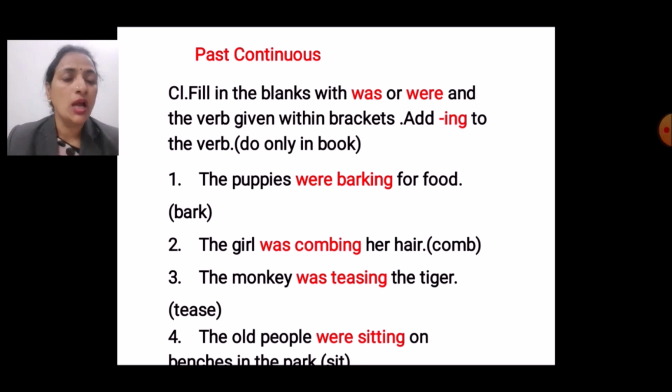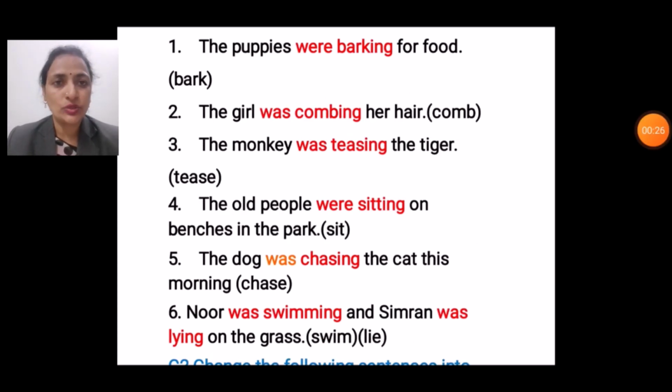Fill in the blanks with was or were and the verb given within brackets. Add ing to the verb. As you can see here, children, in the bracket verbs are given. We have to add ing in the given verb. First, the puppies were barking for food and the verb is given in the bracket. Bark. B-A-R-K. Bark. And here we have written were. Why we have written here?